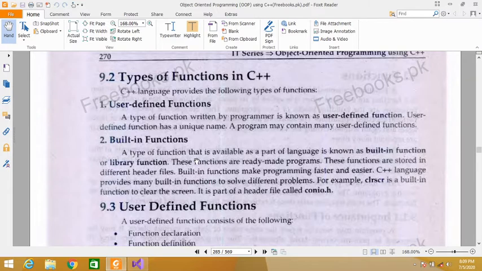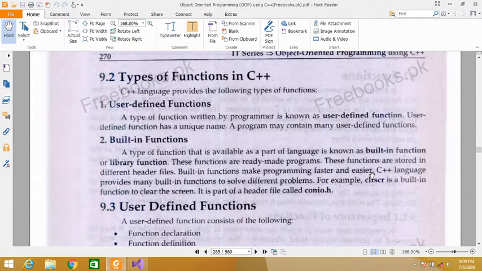Built-in function. A type of function that is available as a part of the language is known as a built-in function or library function. These functions are ready-made programs. These functions are stored in different header files. Built-in functions make programming faster and easier. Why? Because we do not need to write the code for built-in functions. They are ready-made functions. We only call these functions to perform some task. So in this way our programming becomes easier and faster.